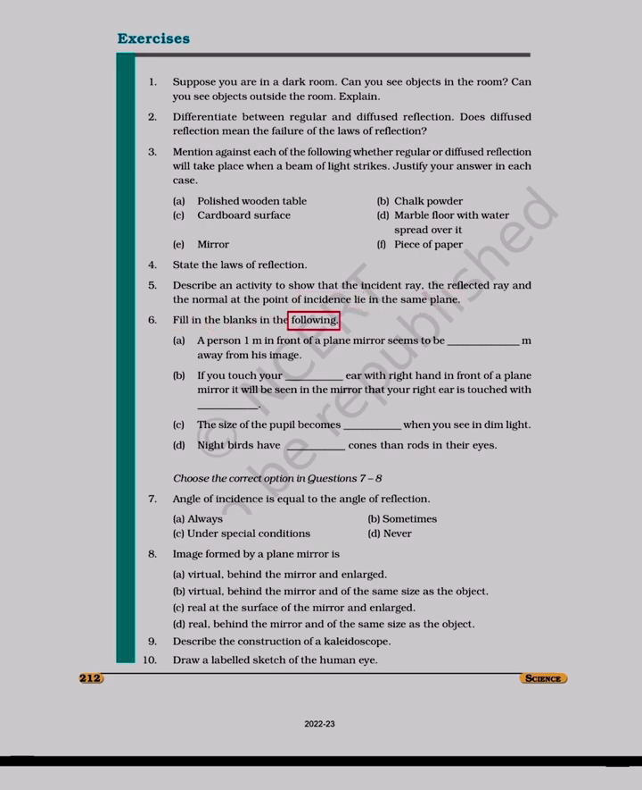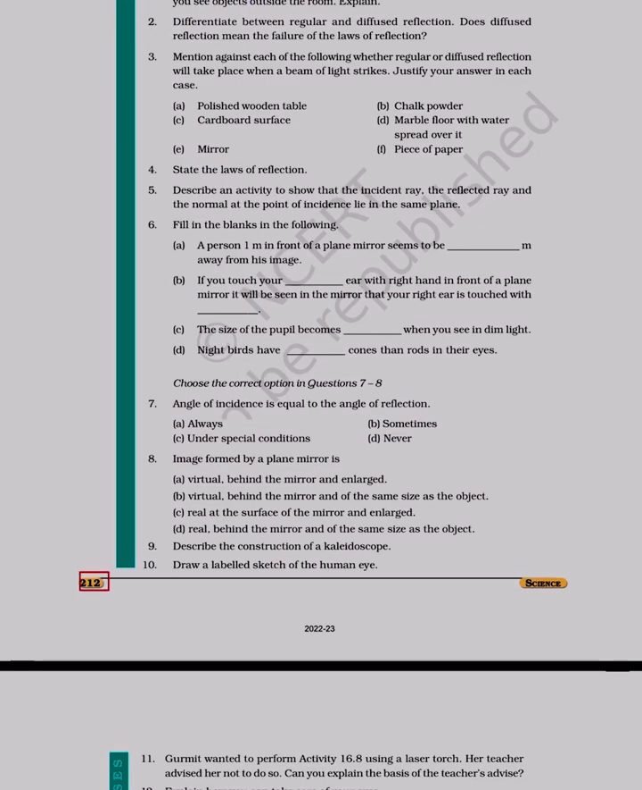Fill in the blanks in the following. A: A person 1 m in front of a plane mirror seems to be blank m away from his image. B: If you touch your ear with the right hand in front of a plane mirror, it will be seen in the mirror that your blank ear is touched with that. C: The size of the pupil becomes blank when you see in dim light. D: Night birds have blank cones than rods in their eyes.